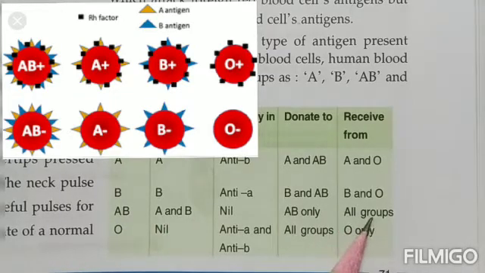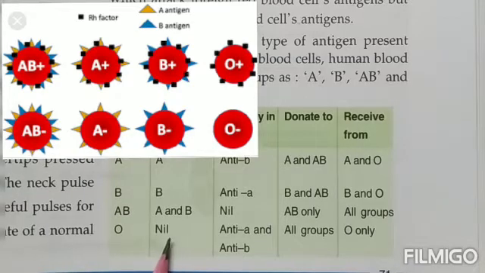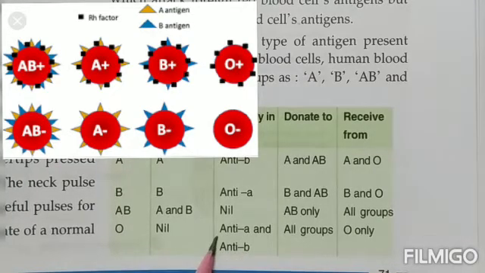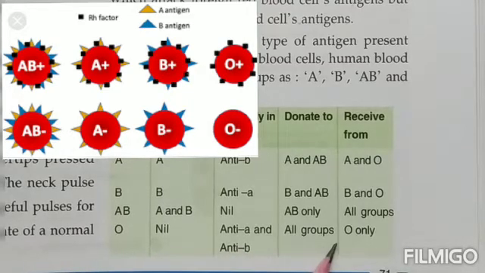That means they can receive the blood from all the groups. Coming to the last blood group O, they do not have any antigens on the red blood cell, neither A nor B. They have anti-A and anti-B. That means they have both the antibodies in the plasma, for antigen A and for antigen B. They can donate the blood to all the groups.